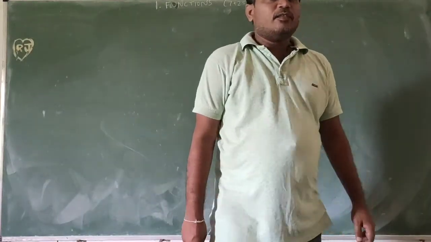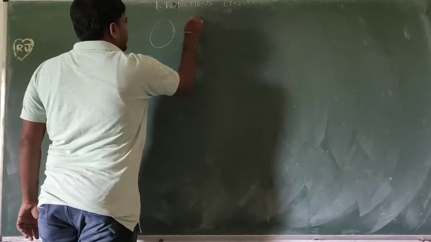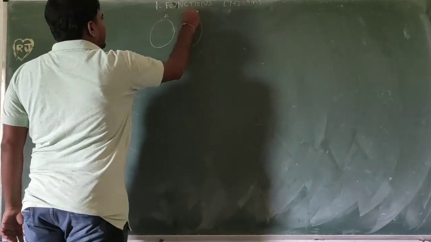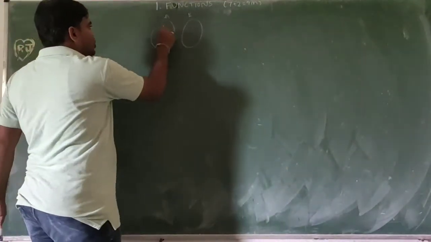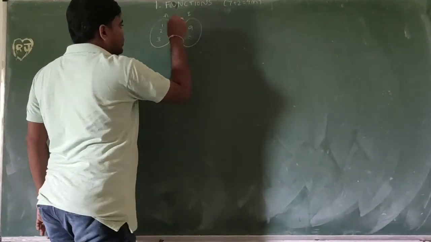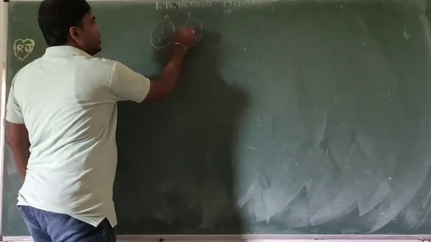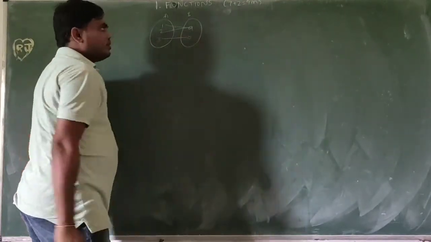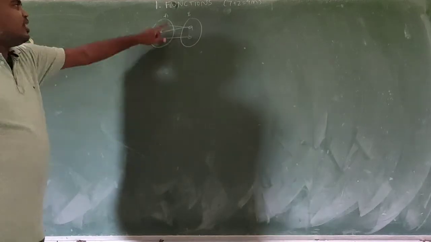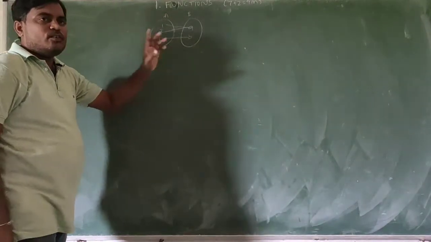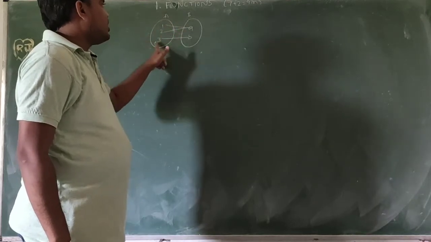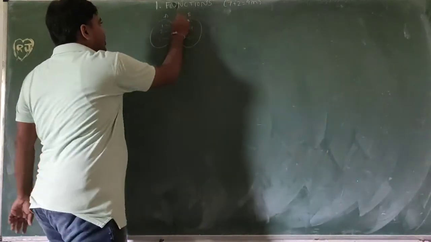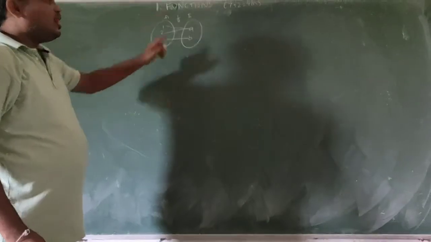Functions, inverse of a function. So I am taking a function first, two sets: 1, 2, 3 and a, b. 1 maps to a, 2 maps to a, 3 maps to b. So this is a function. Every element in the domain has a unique image: 1 image a, 2 image a, 3 image b. So this is f. So f is a function.